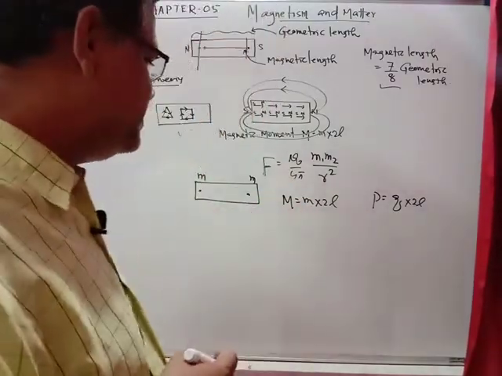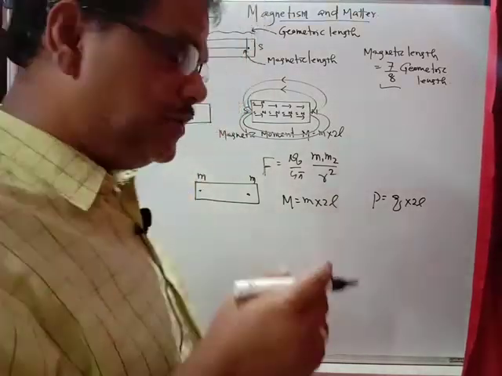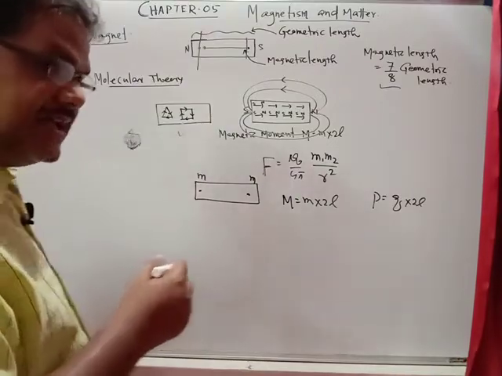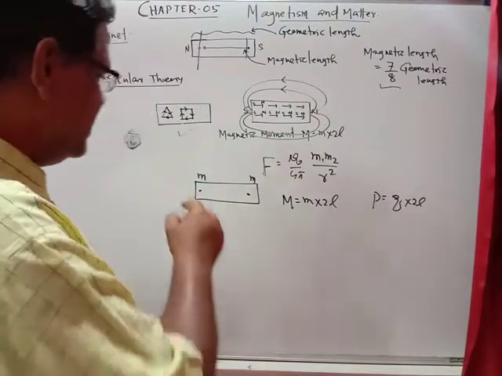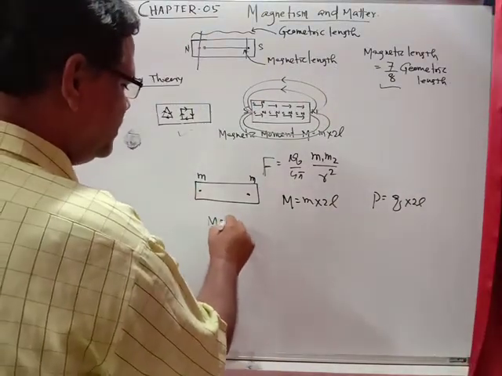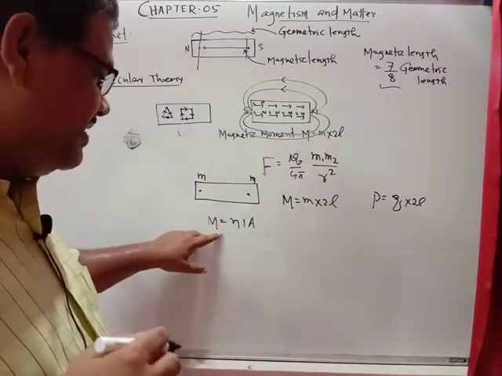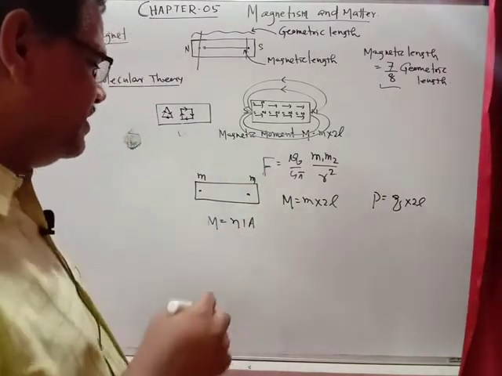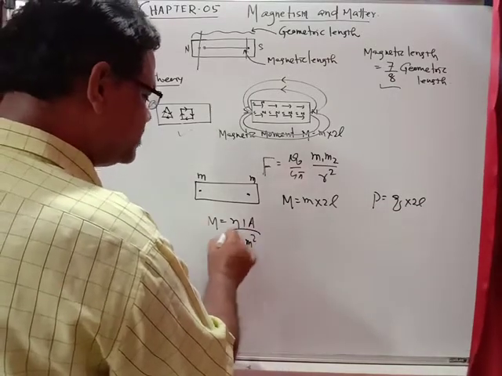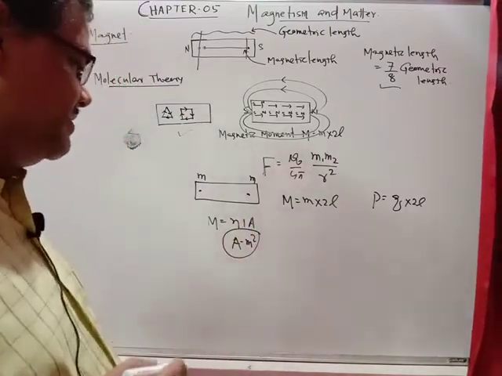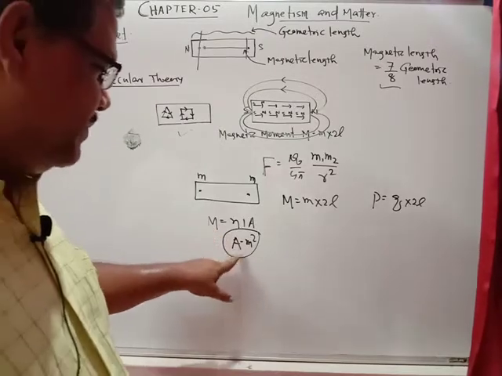The magnetic moment you know from the current carrying circular coil. You must be knowing a current carrying circular coil behaves like a magnetic dipole, and in that case the magnetic moment M equals NIA. In case of the current carrying circular loop, the magnetic moment was NIA, and accordingly the unit was ampere meter square. Ampere meter square was the magnetic moment in case of that current carrying coil. So here also the unit of magnetic moment is ampere meter square.